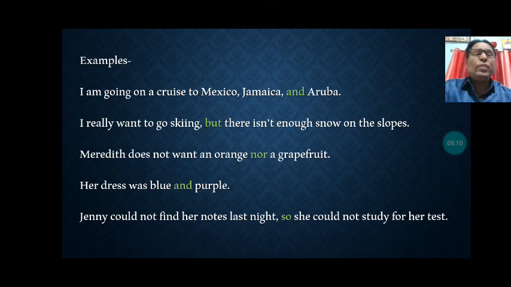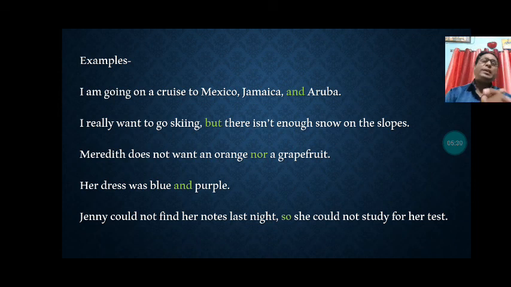Jenny could not find her notes last night, so she could not study for her test. Very easily you can see that two clauses are joined with the conjunction so.